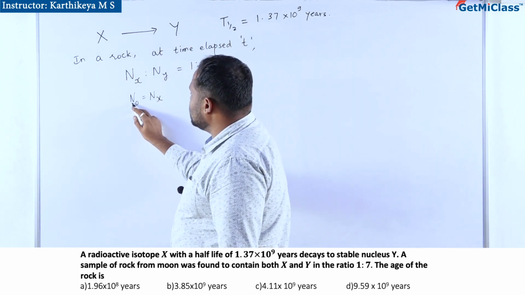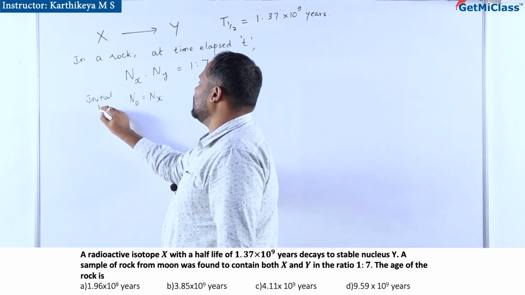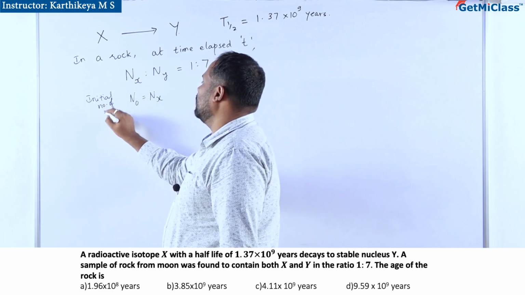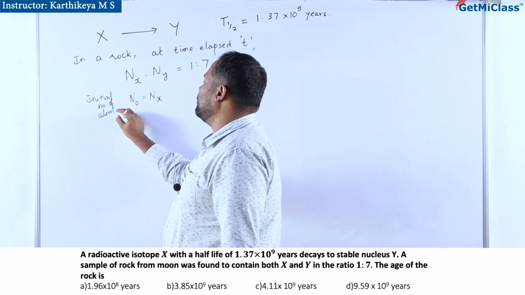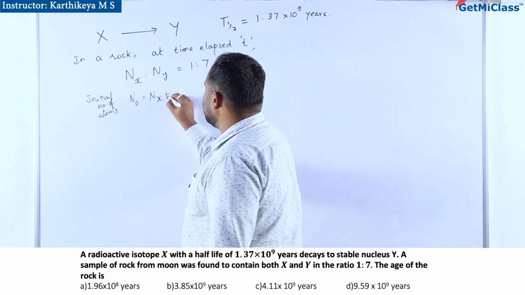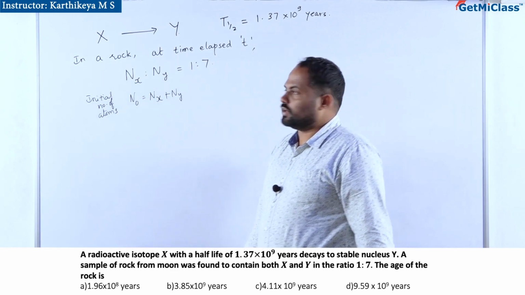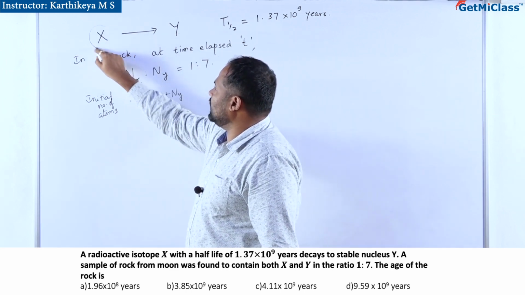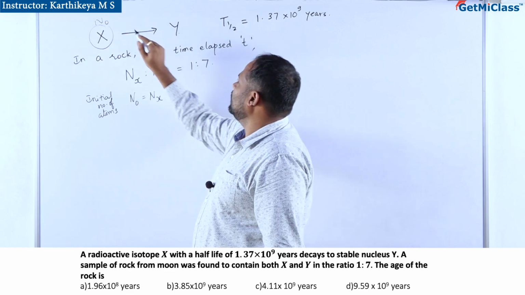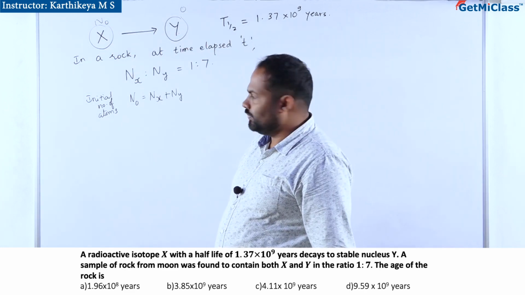So the initial number of atoms, or population of atoms, is Nx plus Ny, correct? Because X initially will be N naught and initially Y will be 0.